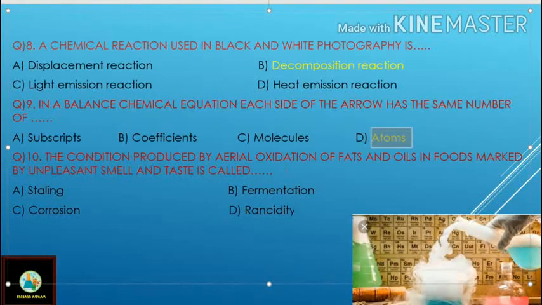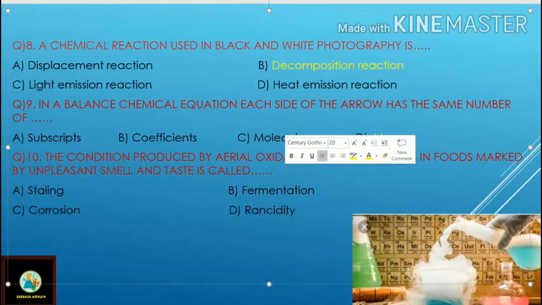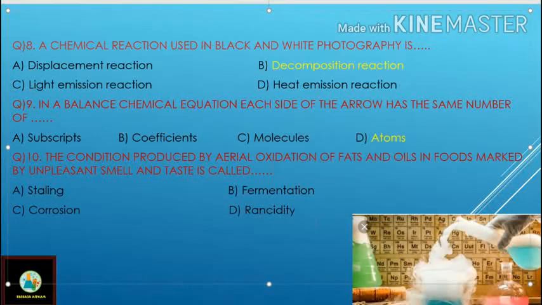Next, question number 10. The condition produced by aerial oxidation of fat and oil in food, marked by unpleasant smell and taste, is called what? Options are given: staling, fermentation, corrosion, and rancidity.